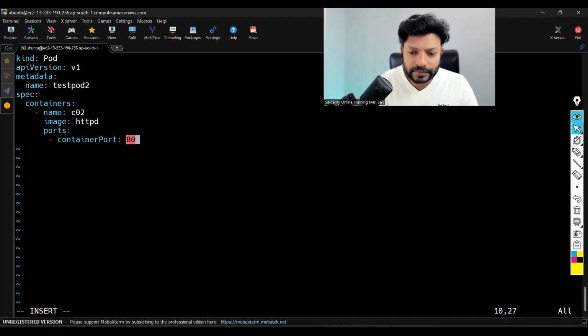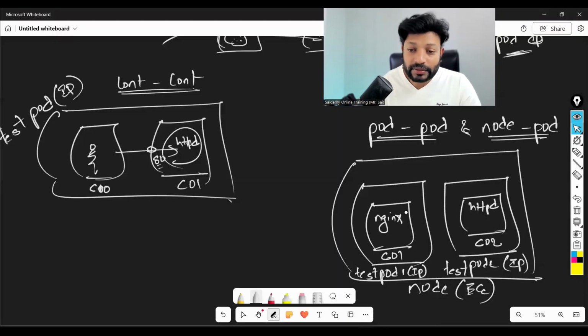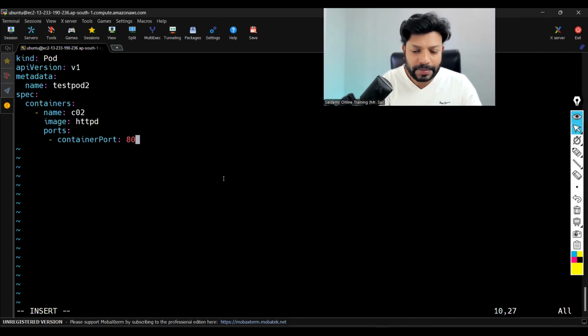See, these are in two different pods. No problem. Here I am opening port 80, here also I am opening port 80. No problem at all. What I said is that inside one pod, you cannot have two containers with the same port opened. But here, these are in two different pods, test pod 1 and test pod 2. So you can open the same port, no problem at all. Fine.